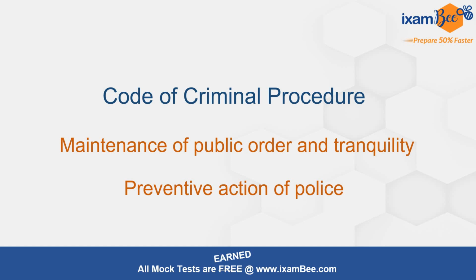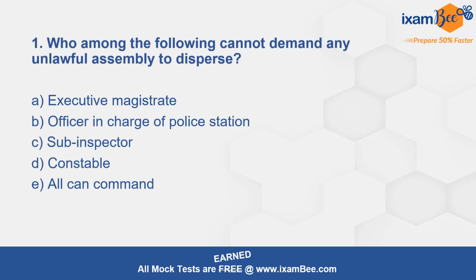Section number 129 to section number 148 deals with chapter number 10, that is maintenance of public order and tranquility. And in chapter number 11, preventive action of police, section 149 to section number 153 are there. Starting with the first question, who among the following cannot demand any unlawful assembly to disperse? The correct answer here is D, constable.